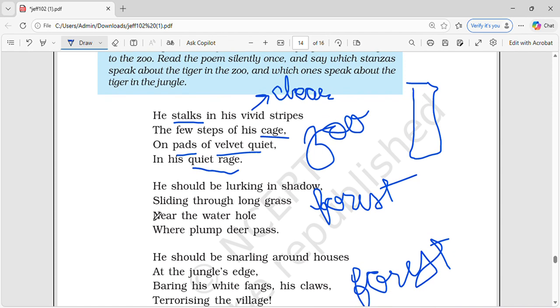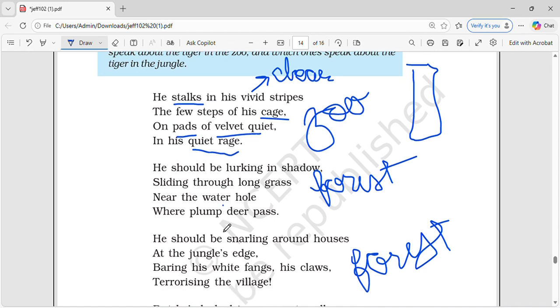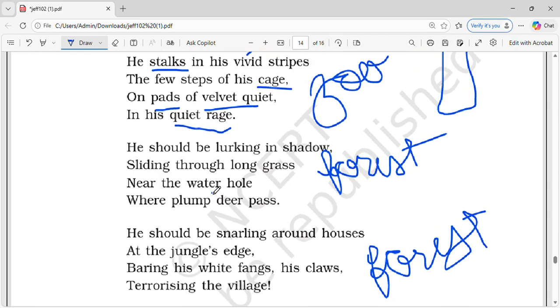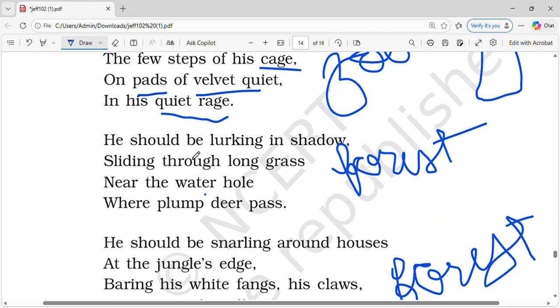He should be lurking in shadow, sliding through the long grass near the water hole where the plump deer pass. Okay, so he should be lurking in the shadow. Lurking का मतलब क्या होता है? It is walking secretly or quietly, secretly doing something, है ना? तो he should be lurking in the shadow मतलब वो इधर उधर घूम फिर रहा है. The tiger is moving around in the dark, or you could say in the shadow. He's lurking around, or he's walking around very quietly.